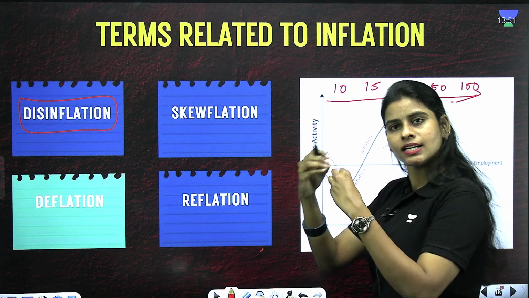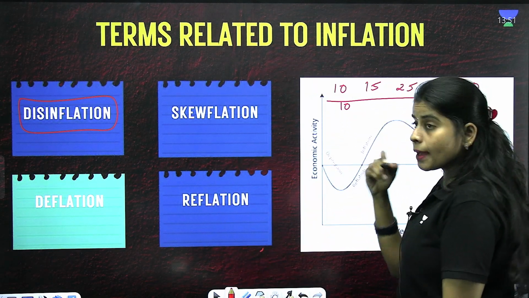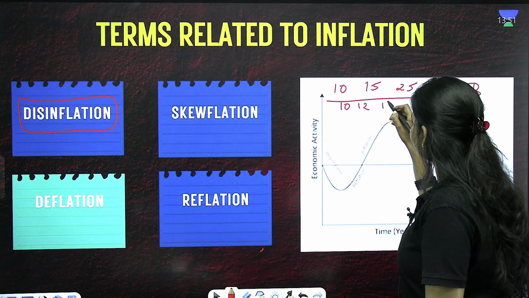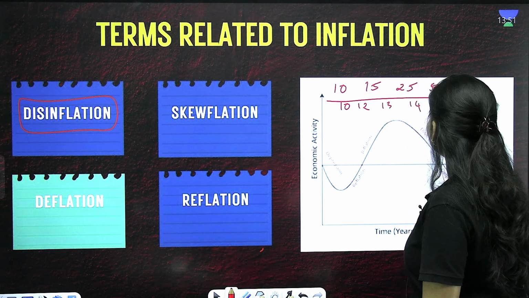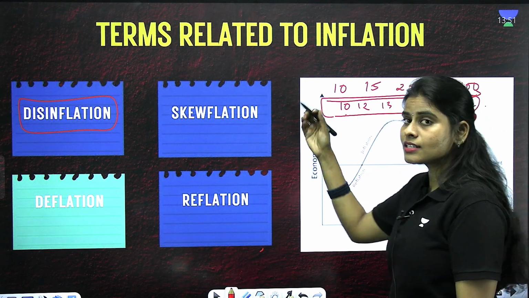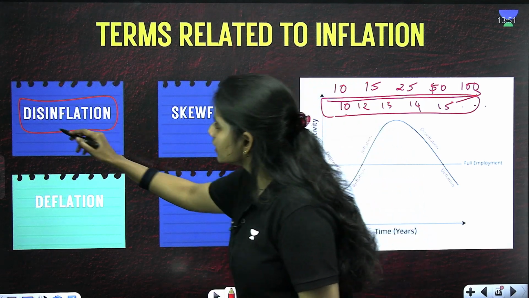The price is increasing gradually over a period of time. But just imagine the price rise is happening, but it is getting smaller: 10, 12, 13, 14, 15. If this is how the price rise is happening, that is a decrease in the rate of inflation, then we will call that what?